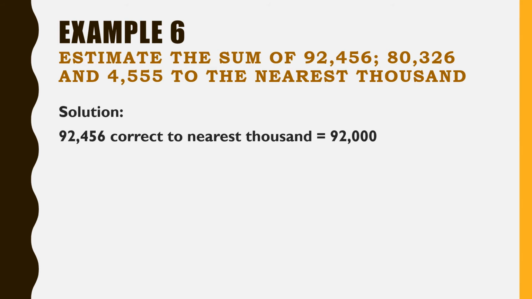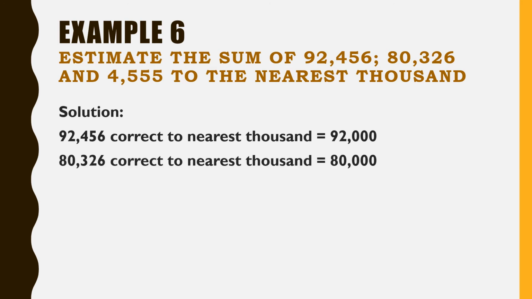So what do we have here? To round off to the nearest 1000, what you see, we should see here the hundreds place. We have the number 4, which is less than 5. So what you need to do? Keep all three places, ones, tens, hundreds place as 0, and you get 92,000.